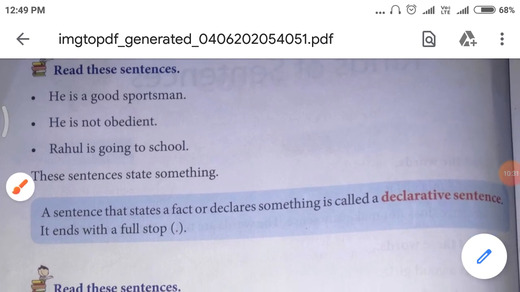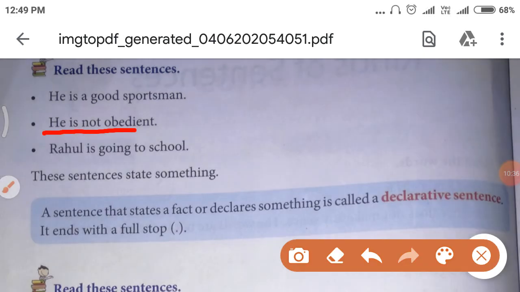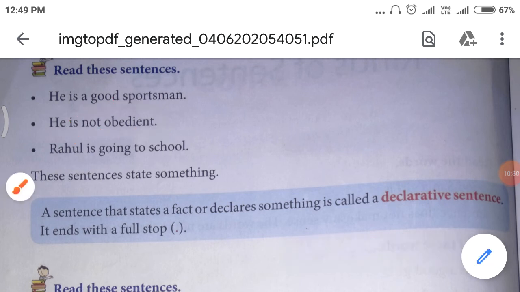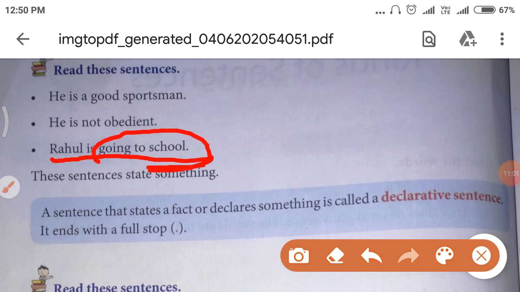So what is declared here? Not obedient. Then next is Rahul is going to school. So what is declared here? Going to school.